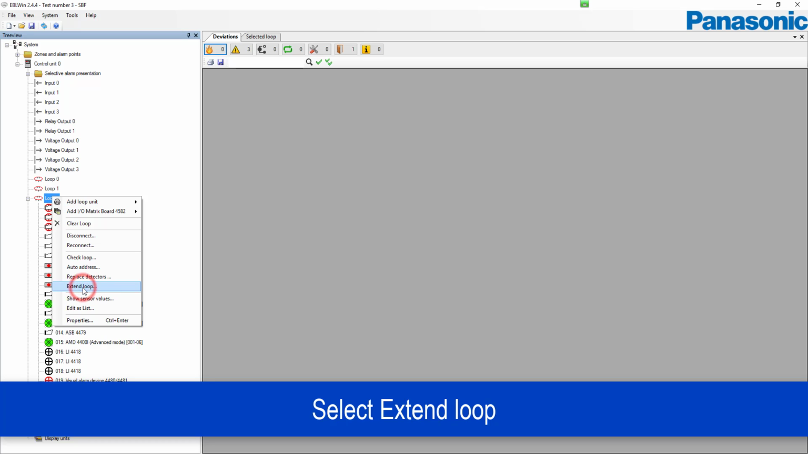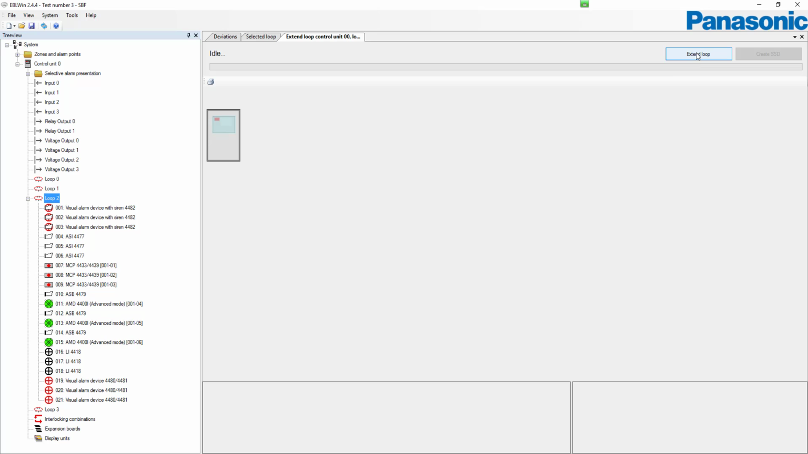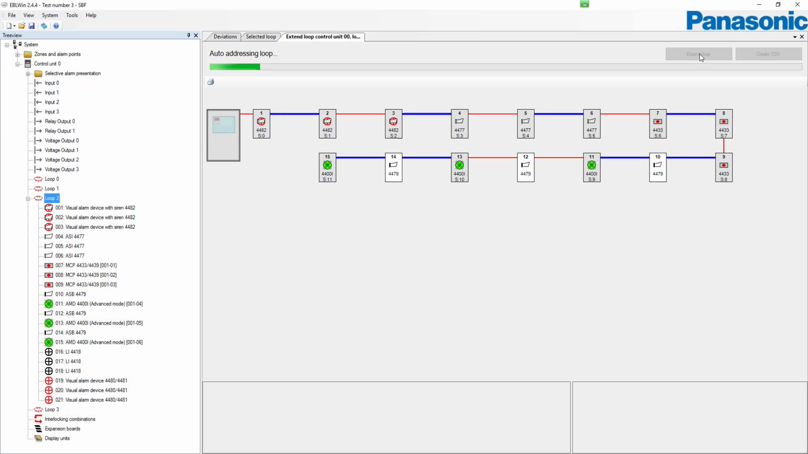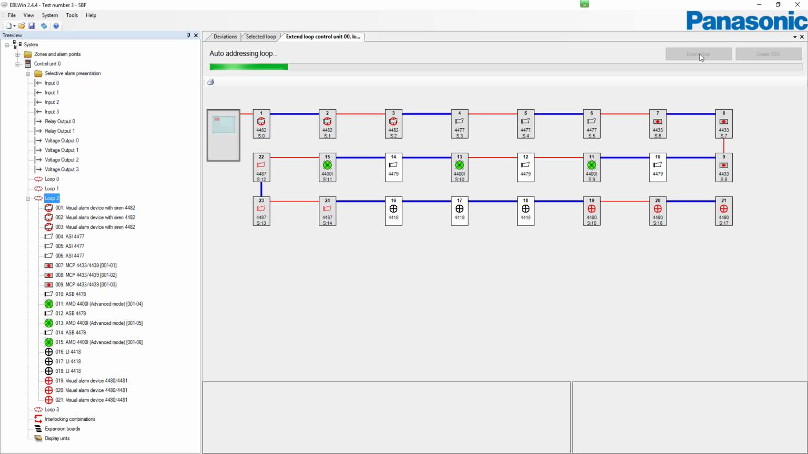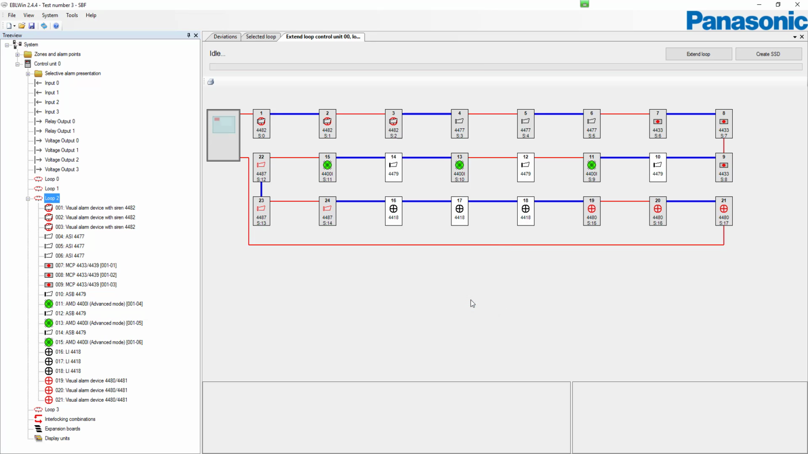Select the loop and select the extend loop function. Start the extend loop procedure. The auto-addressing is completed. Press OK.